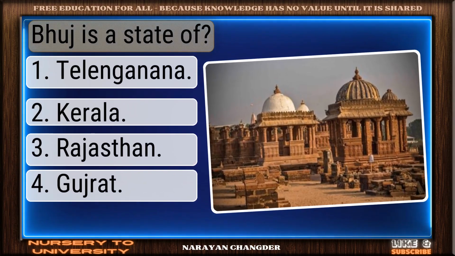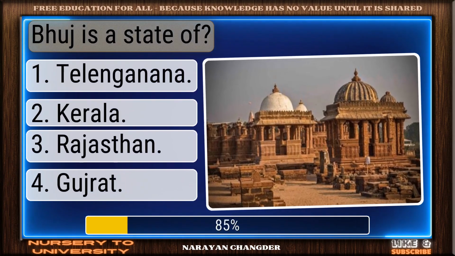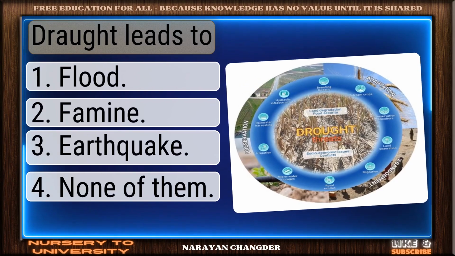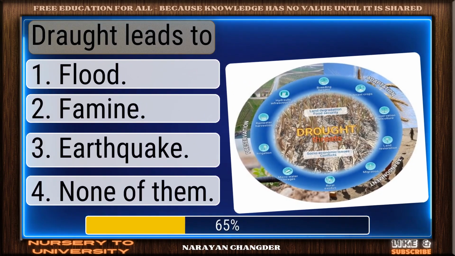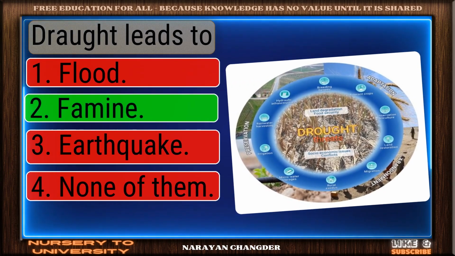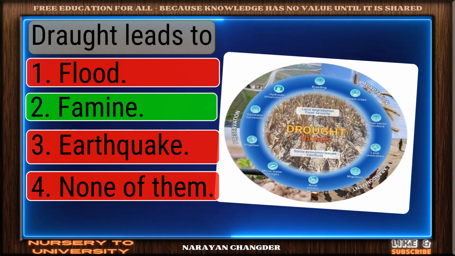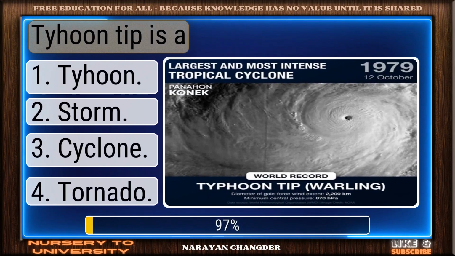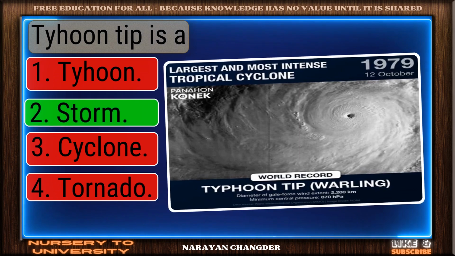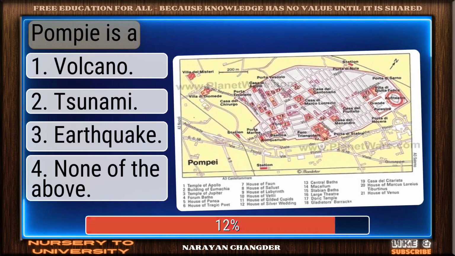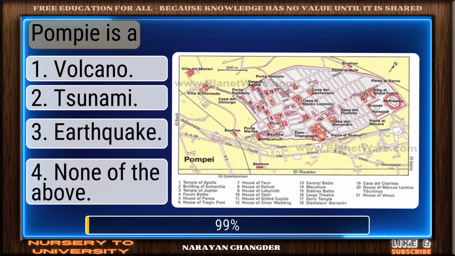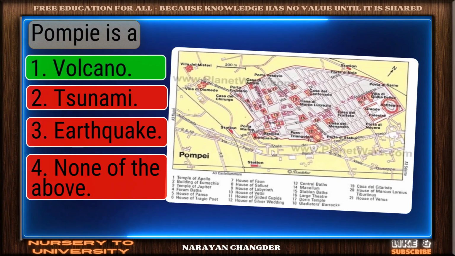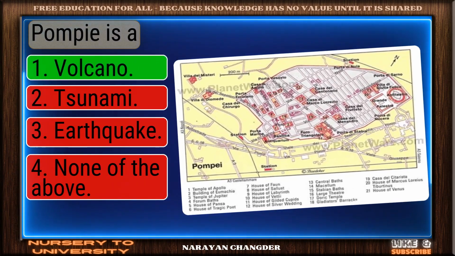Bhuj is a state of. On track. Gujarat is the correct answer. Trot leads to. You got it. Your choice, Famine, is right. Typhoon tip is a. You chose storm, and it is correct. Pompey is a. Clear logic. Your choice, volcano, is sound and 100% true.